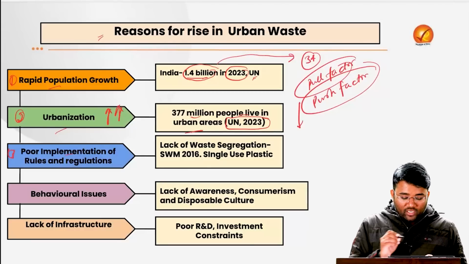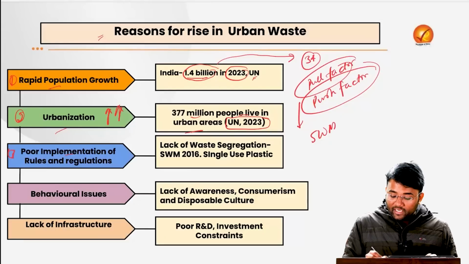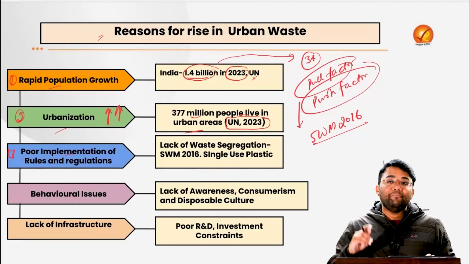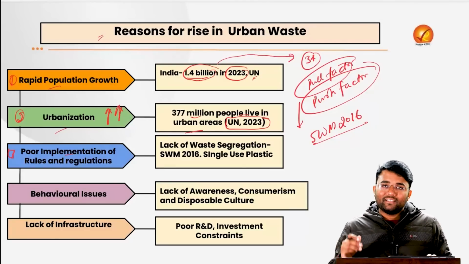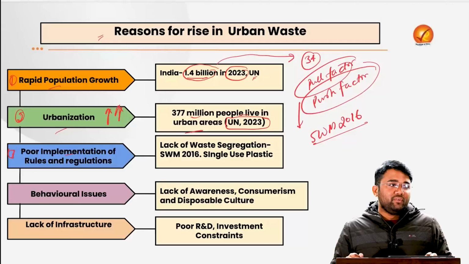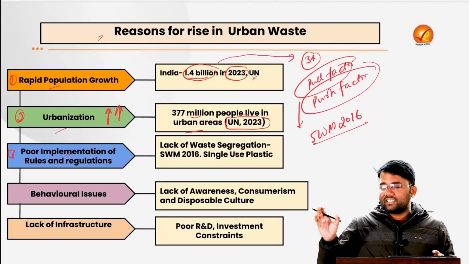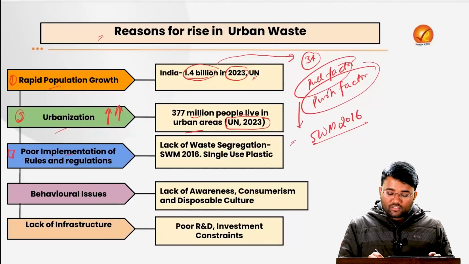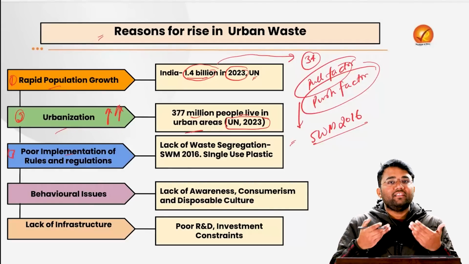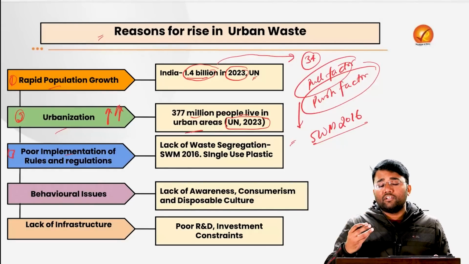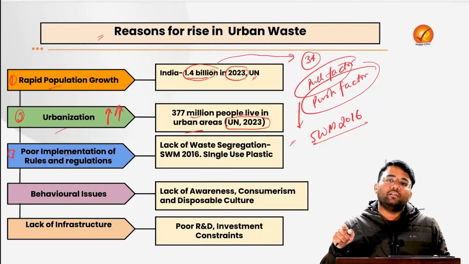Then we have the poor implementation of rules and regulations. For example, we had the Solid Waste Management Rules 2016, which mandated the segregation of waste at the initial stage itself. But that segregation is not happening properly. We have wet or biodegradable waste as well as non-biodegradable waste, and the rules mandated that there should be segregation. But that is not happening. Obviously, when that does not happen, it will be very difficult in the collection itself, and it will create difficulty in the disposal also.